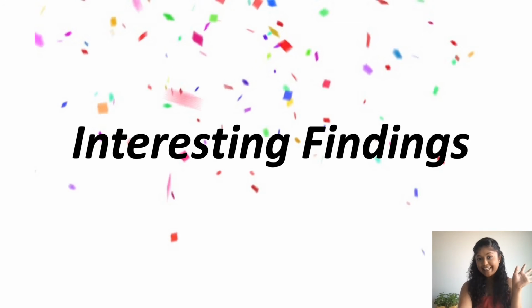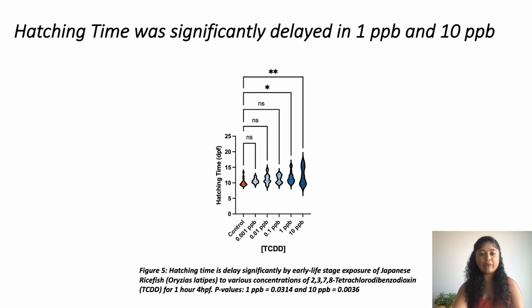Some interesting findings. Here we have a graph of hatch time with hatch time on the y-axis and the TCDD concentrations on the x-axis. The concentrations tested were 0.001, 0.01, 0.1, 1, and 10 ppb. And here we can see that there was a significant delay in hatch time, which is significantly noted for 1 ppb and 10 ppb. The p-values are noted here as 0.03 and 0.003 respectively.